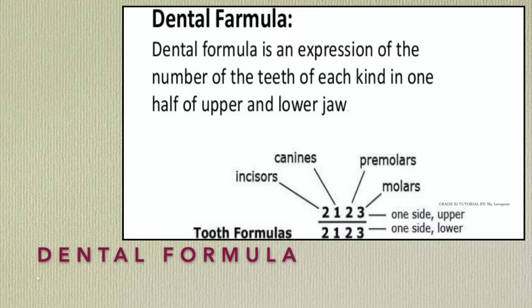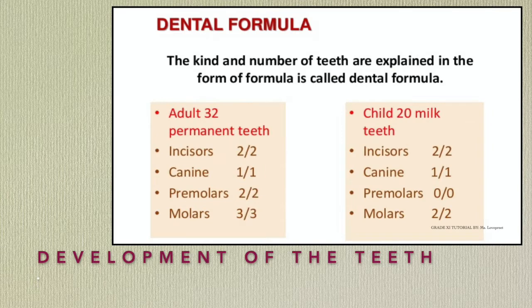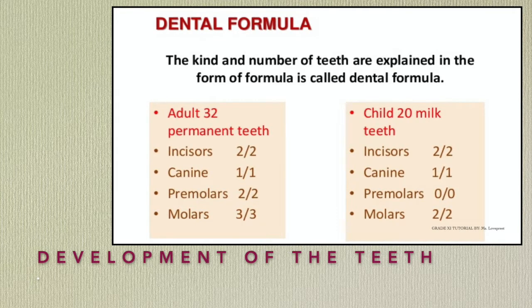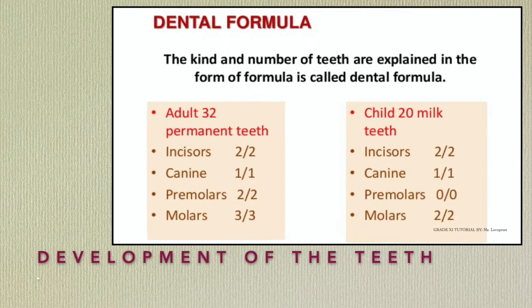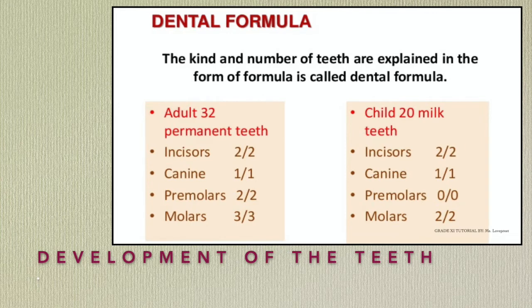I will explain the dental formula in the classroom because interaction is required. Now next is the development of the teeth. The teeth are developed in two sets: milk teeth, called the temporary teeth, and permanent or successional teeth.